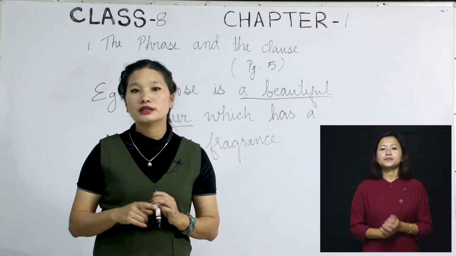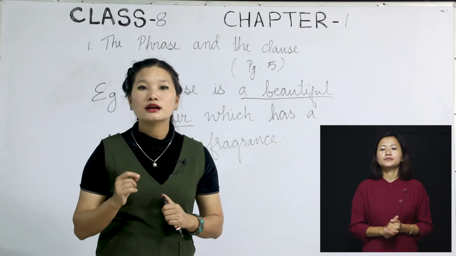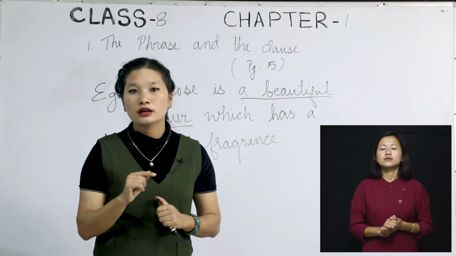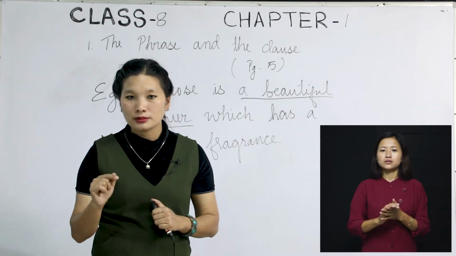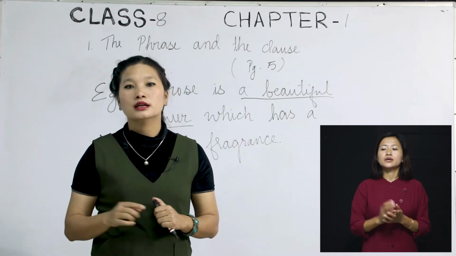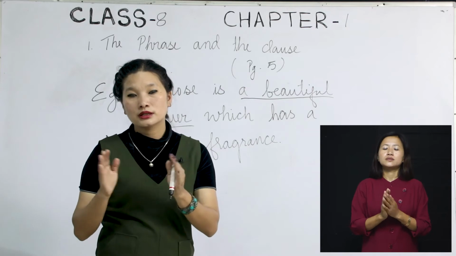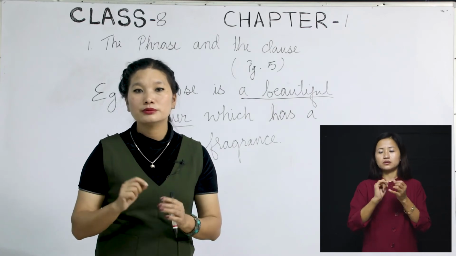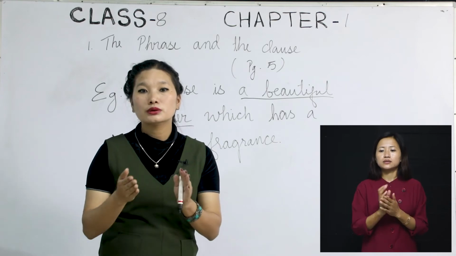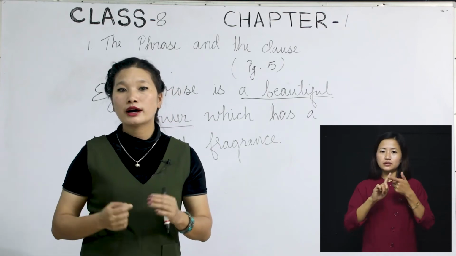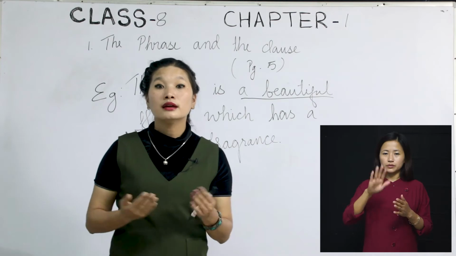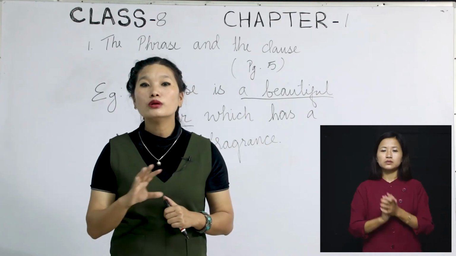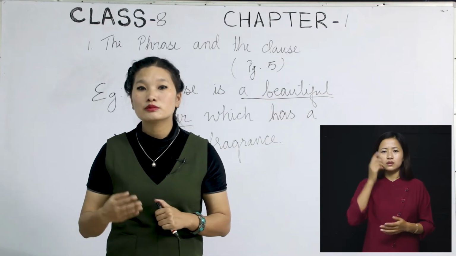One more example that I'm going to give you is, the sun rises in the east. The sun is the subject, rises is the finite verb, right? In the east is the phrase here, okay? In the east will be the phrase. So what you need to know is, in the east alone. If I come to your classroom and say in the east, so many of you or all of you will not understand what I'm trying to say.